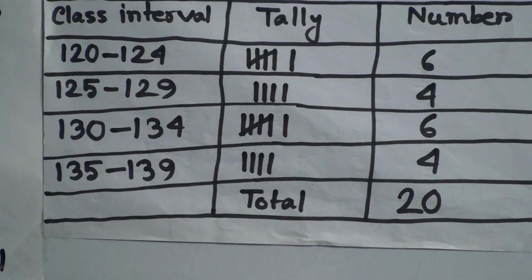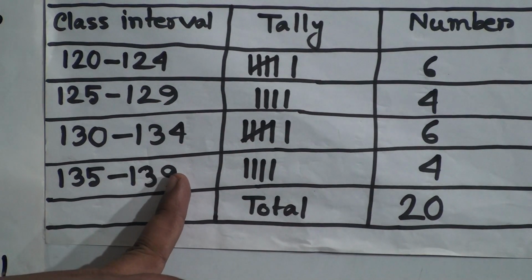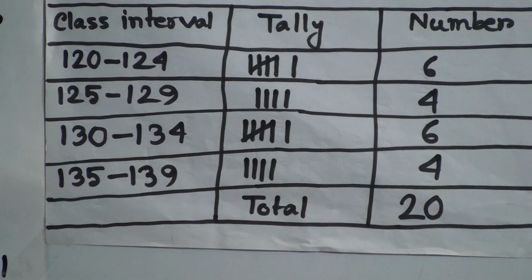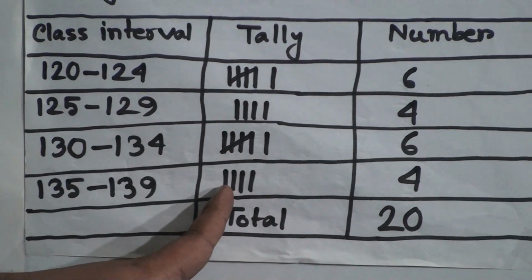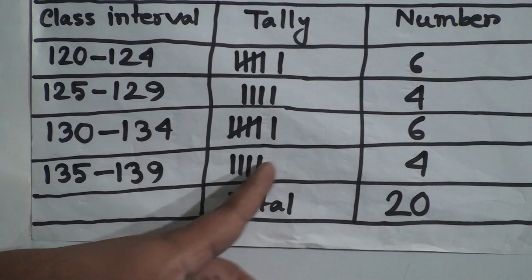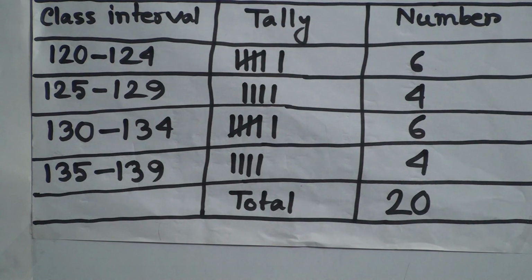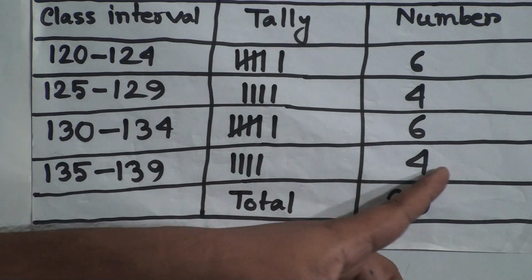Now we consider the interval 135 to 139. In this interval how many numbers are there? Notice 1, 2, 3, 4. So this 4 is written here, and the tally marks. That means we draw 4 sticks. For each number we take 1 stick. So 4, and this 4 is here.